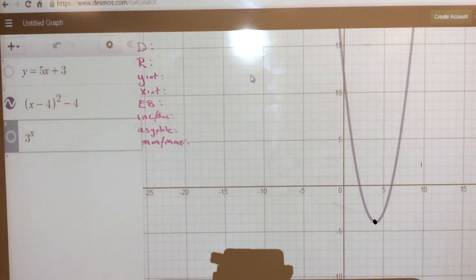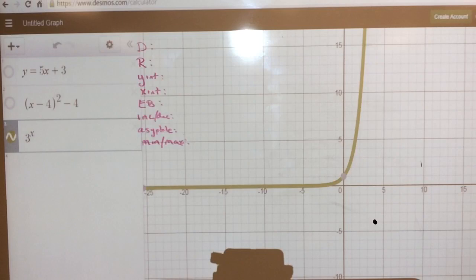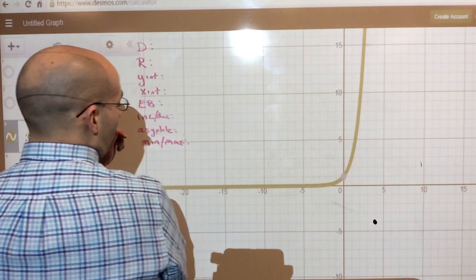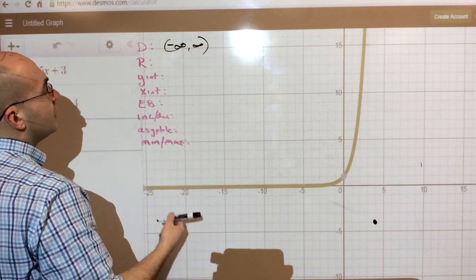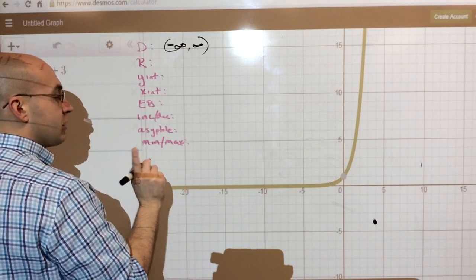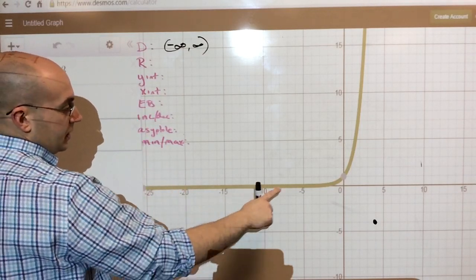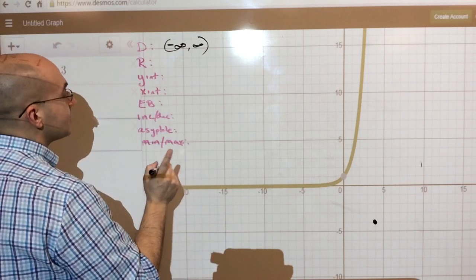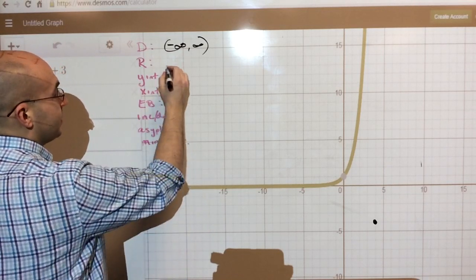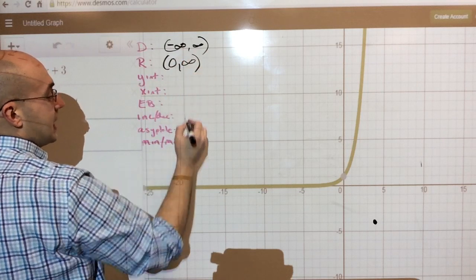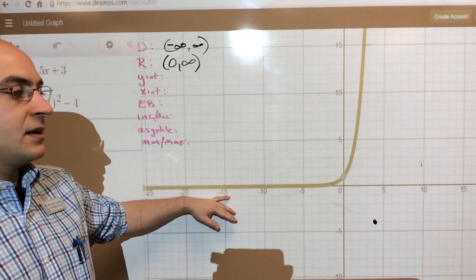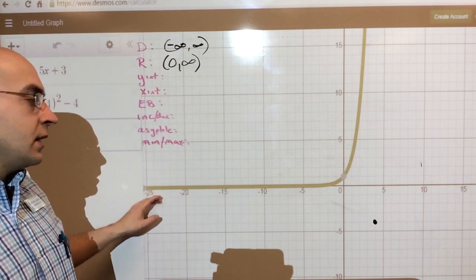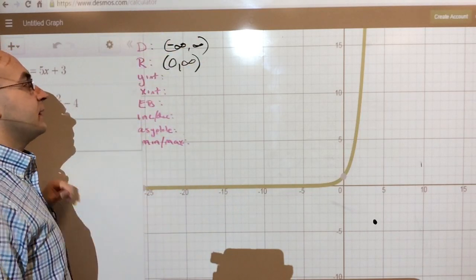Here is the exponential, 3 to the x power. Okay, then we'll go quick on this one. Domain, all real numbers. Negative infinity to positive infinity. It lives on the x-axis forever. Range, tricky. Okay, so the asymptote is here, right? Which means that this line will never touch the x-axis, which means it will never touch 0. It will get infinitely close to 0, which it looks like it already does, but Desmos doesn't go that far. So it's 0 to positive infinity for the range.